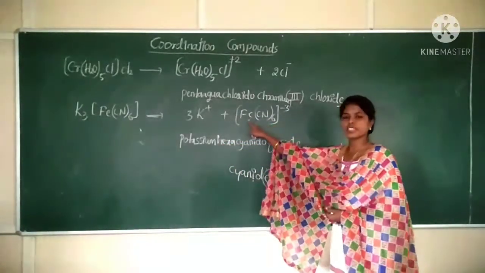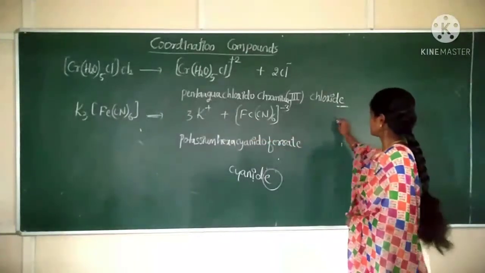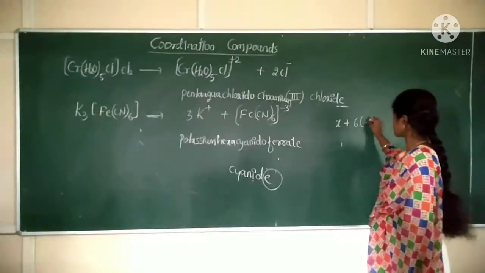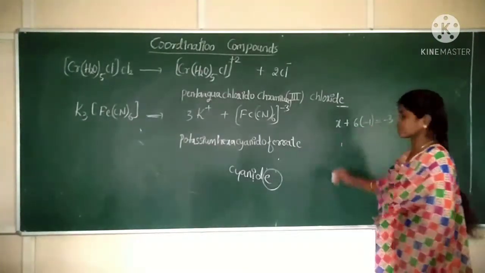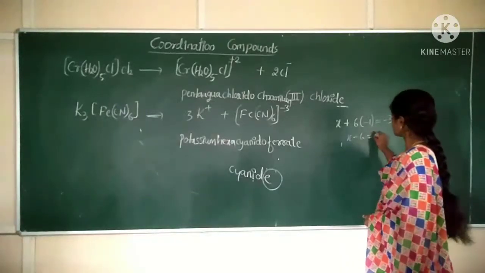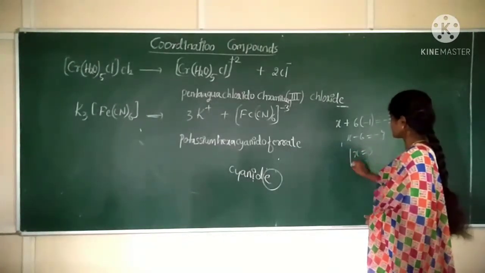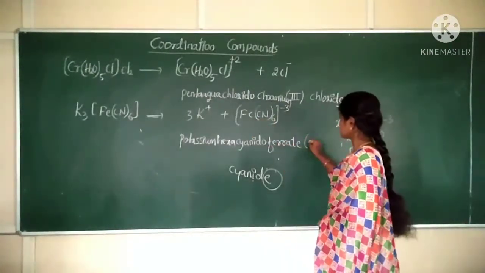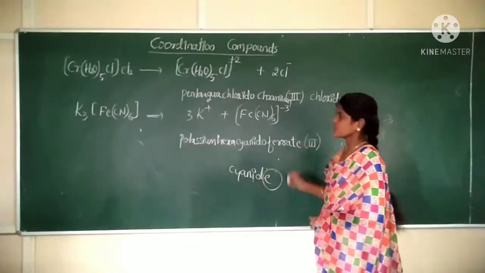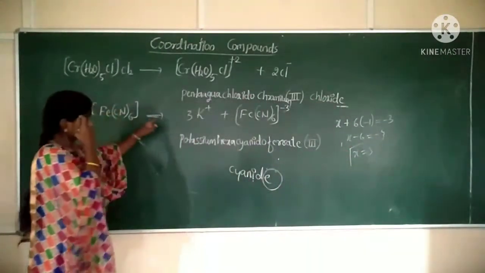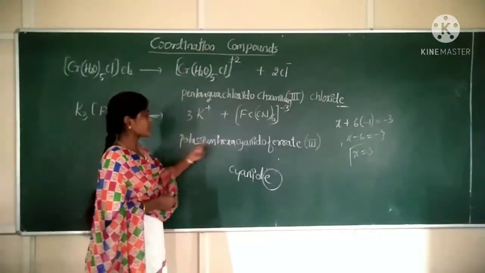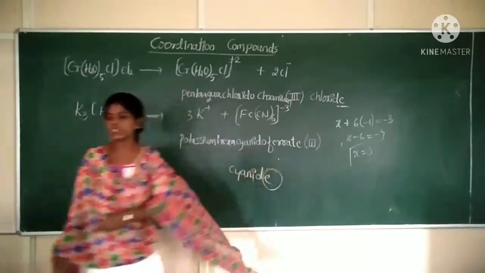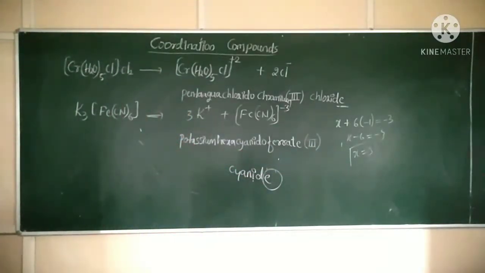Correct? Now calculate the oxidation number for the central metal ion. Take it as X, plus 6 cyanide ions. The cyanide charge is what? -1, equal to -3. X minus 6 equals -3. X equals what? +3. So the charge of the central metal ion is 3. Okay. The complex is not neutral. Clear? Potassium hexacyanido ferrate III. Potassium hexacyanido ferrate III.